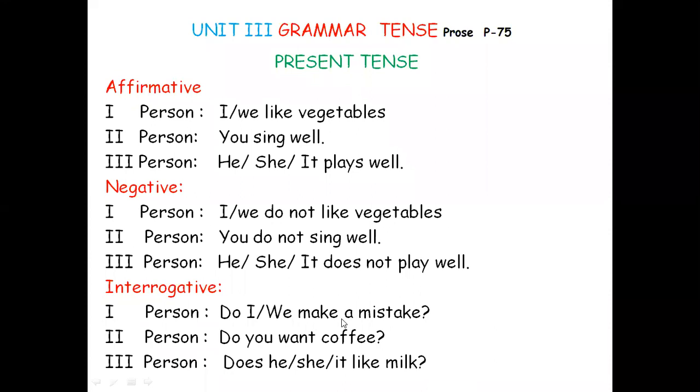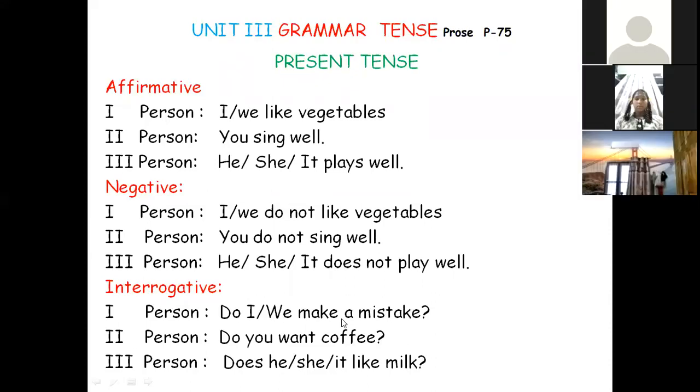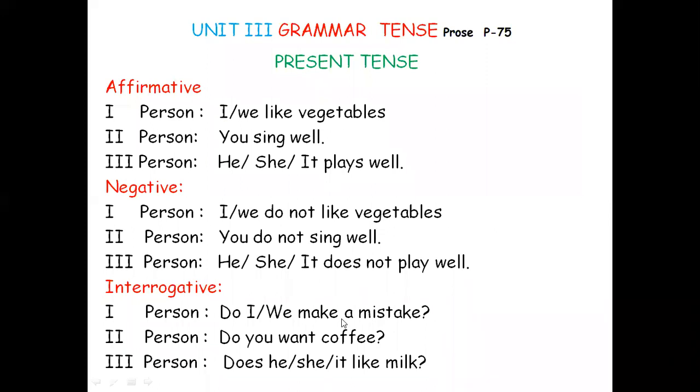If it is first person, you have singular I, plural we. I like vegetables, or we like vegetables. Second person, whether singular or plural, it is you sing well. And then if it is third person, he, she, it plays well.